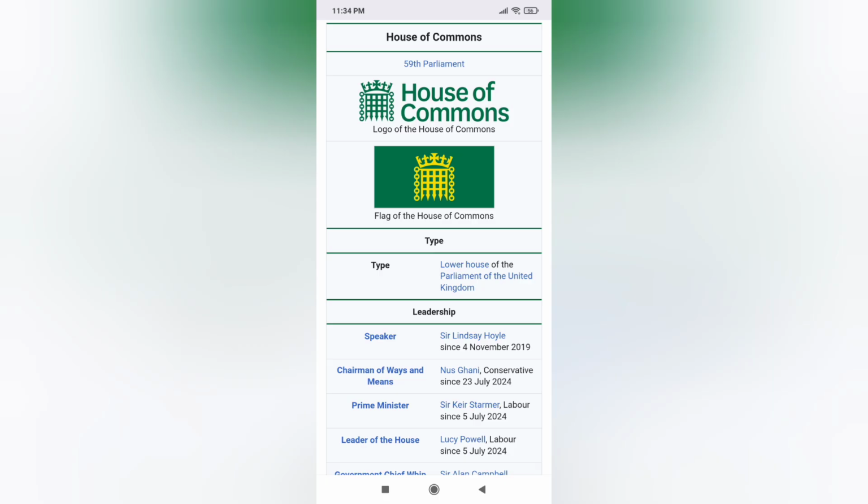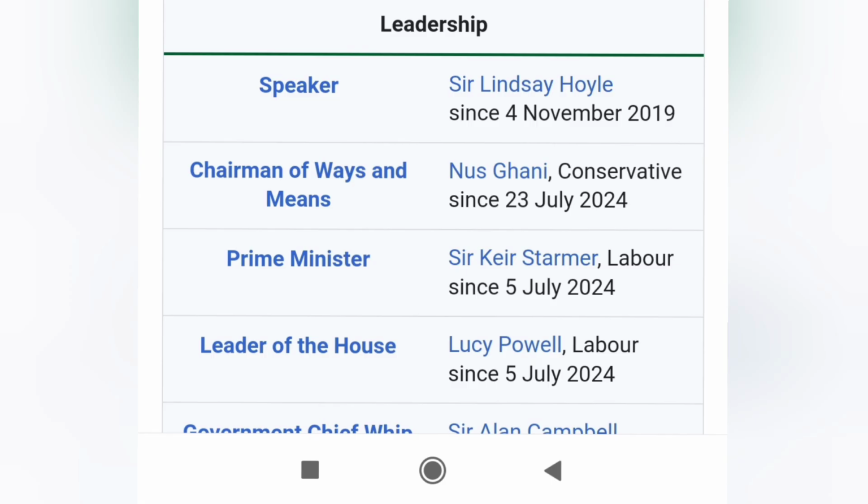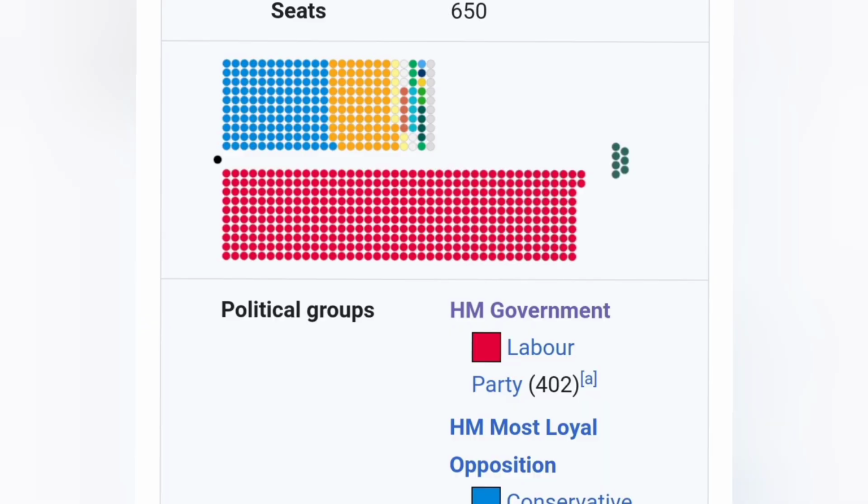All right, so finally, let's look at the United Kingdom Parliament, which is called the House of Commons. Instead of a first minister, there is a prime minister. And let's look at how many seats or constituencies there are in England. There won't be any MLAs or MSPs or MSs.